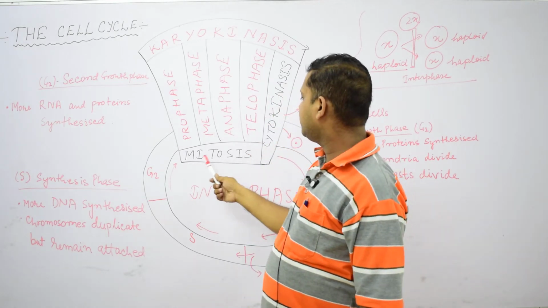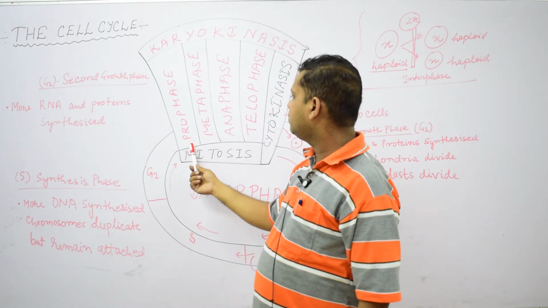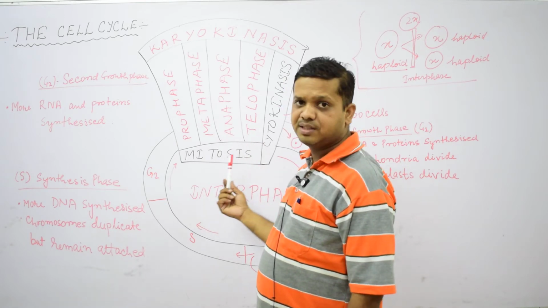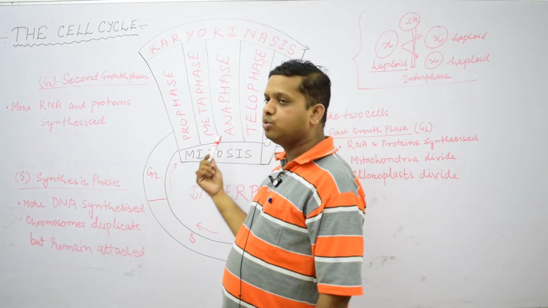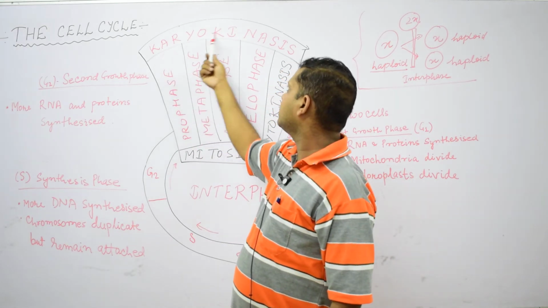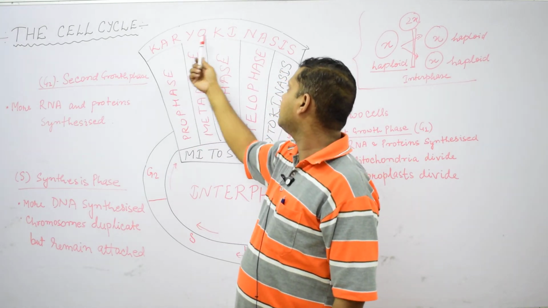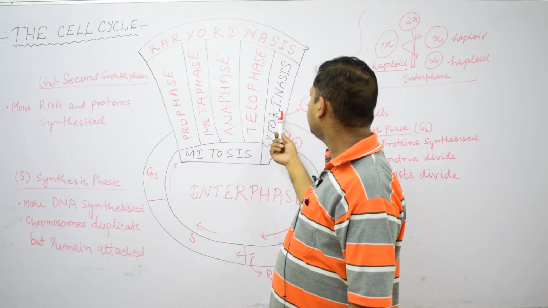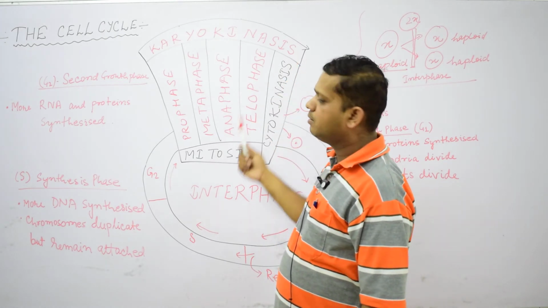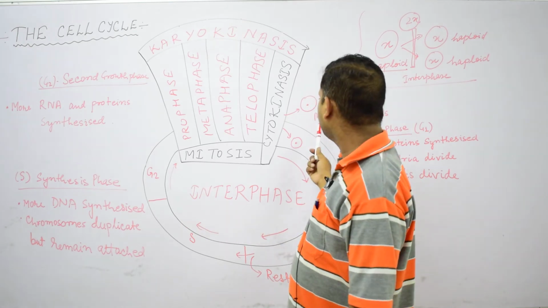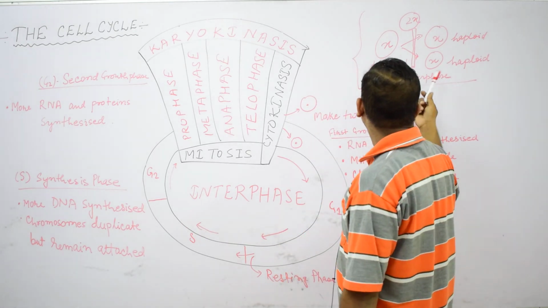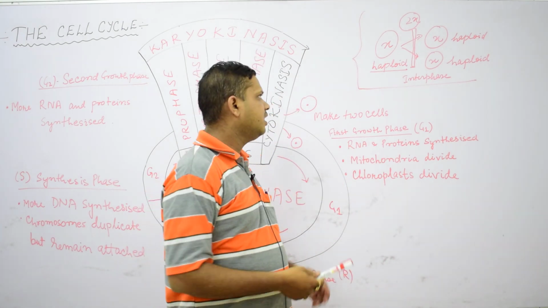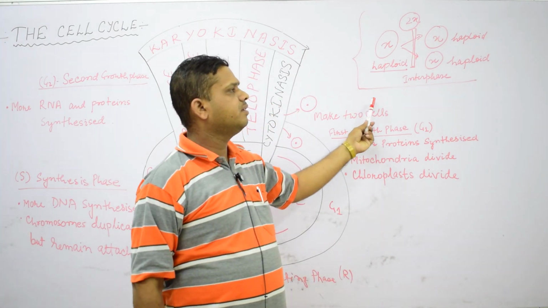Then we have seen mitosis cell division, which includes prophase, metaphase, anaphase and telophase, and the last, telophase, separates into two daughter cells with the help of karyokinesis. Karyo means nucleus, kinesis means division, and in cytokinesis, cyto means cytoplasm, kinesis means division. By that, one parent cell is equally divided into two daughter cells. If the parent cell is haploid, the daughter cells will be haploid. This is called mitosis cell division. Thank you.